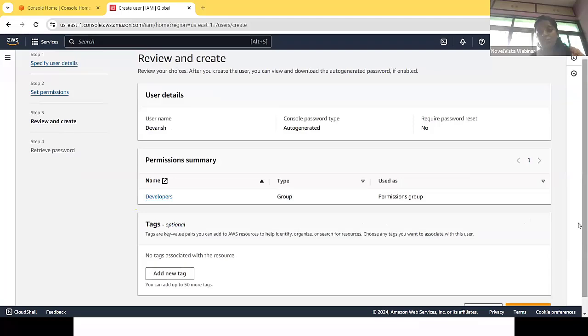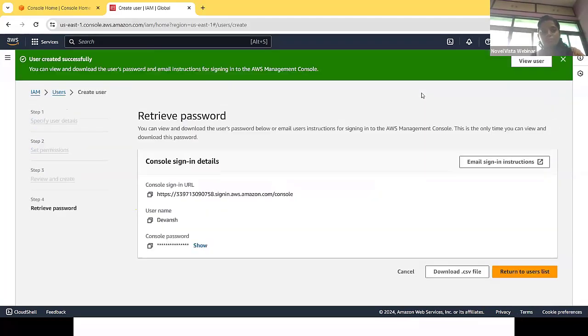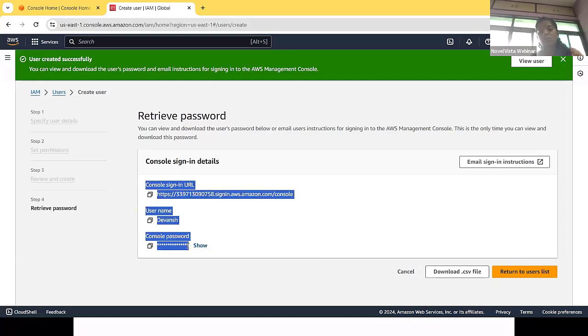After this, we need to create the user. So in this way, we successfully created a user, added the user inside the developer group, and also gave administrator access to the user Devansh. Now, if I need to log in as Devansh, we can either copy this login credential or download the Excel credential file for Devansh.